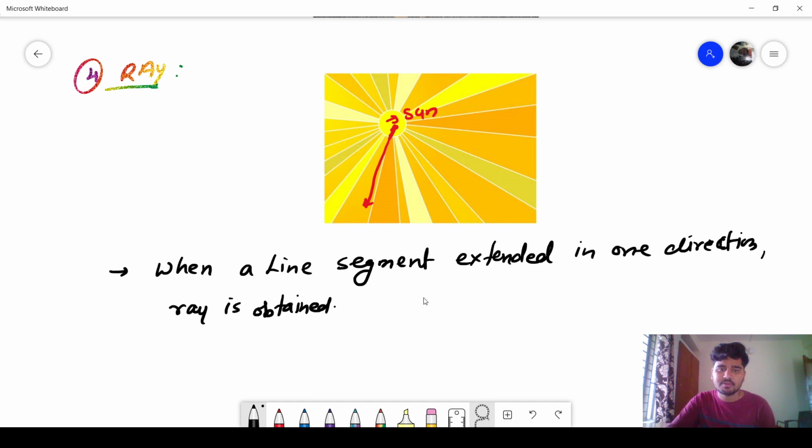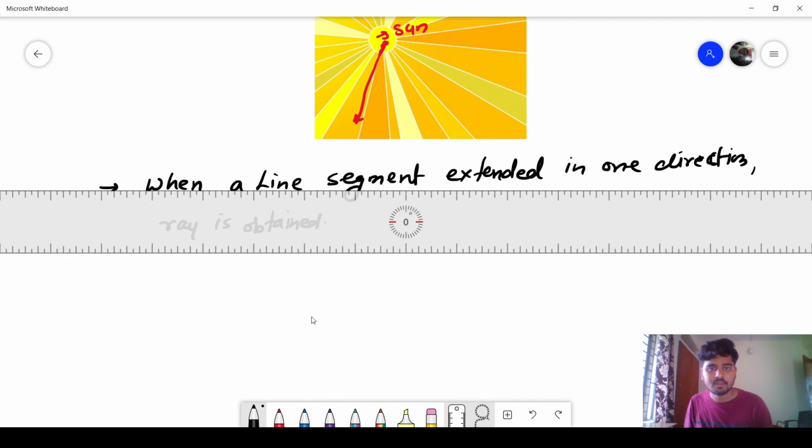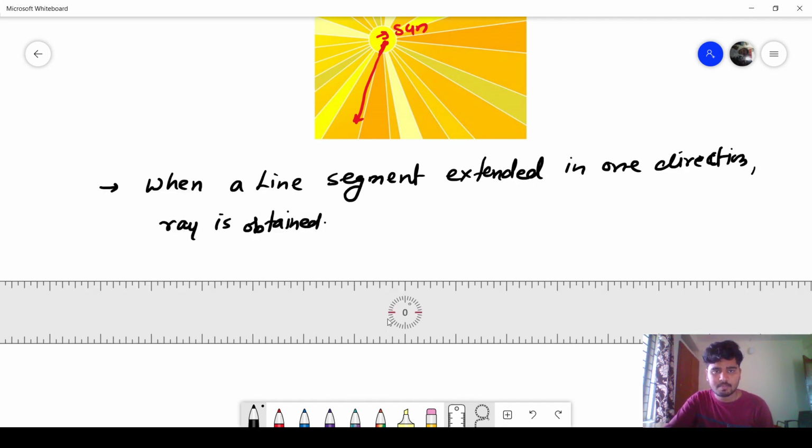What is the meaning of this one? I will explain. What is the meaning of a ray? Suppose we have a line segment here. I am drawing a line segment this way, with points A and B. Now I will extend this line segment in one direction only.